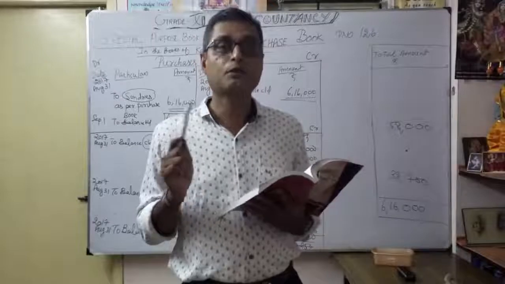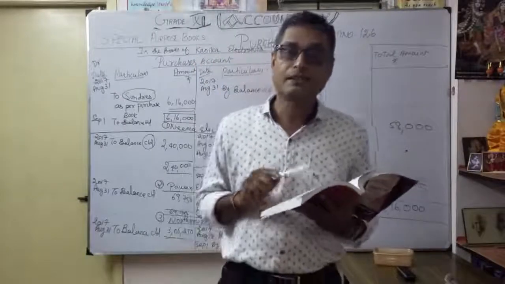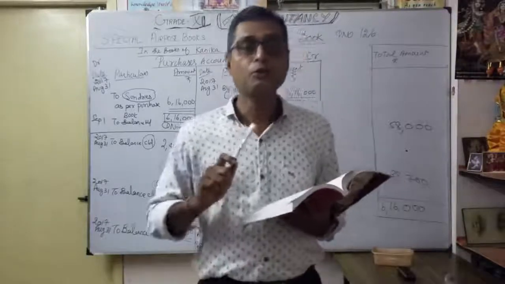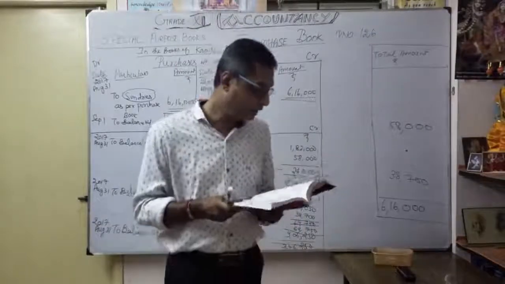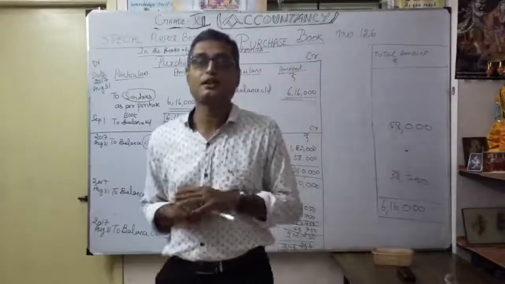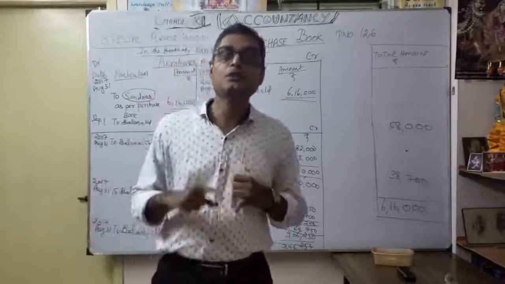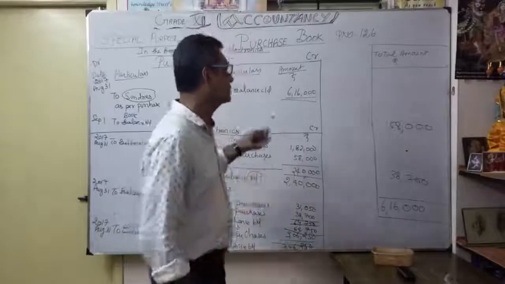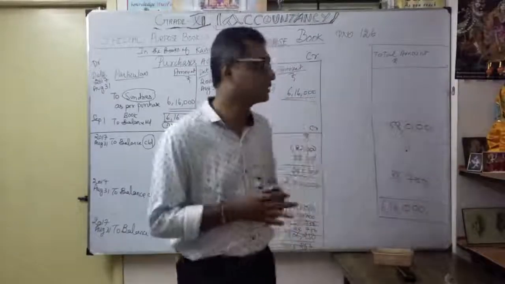For this, page number 157, once you go through it, the July 23rd transaction is an asset transaction. That you don't enter. No need to enter in the purchase book. That you already keep in your mind. Okay, now understood. So now I hope that you understood how you are going to record in the purchase book, recording a transaction under the purchase book. So what is the meaning of purchase book? What are the different names of purchase book? How are you going to record in a purchase book as a format? You explain in detail with the illustration. So detailed explanation is very important.